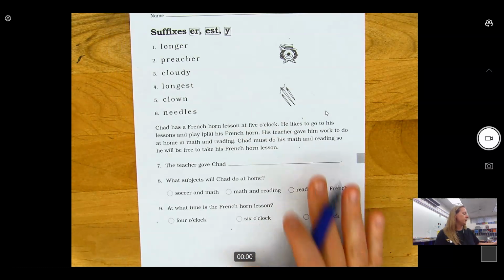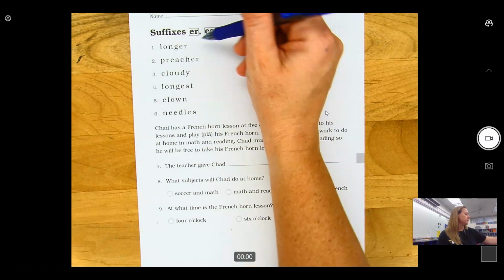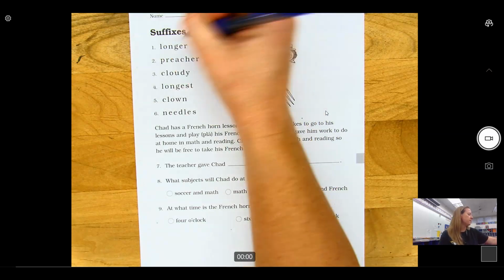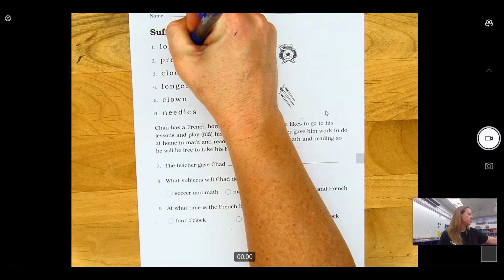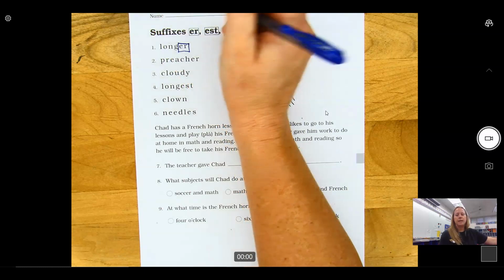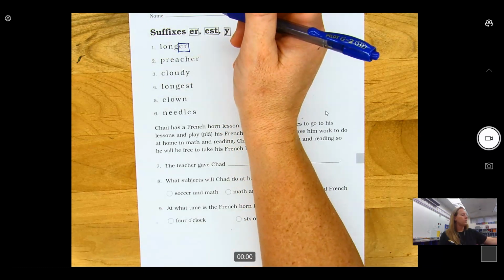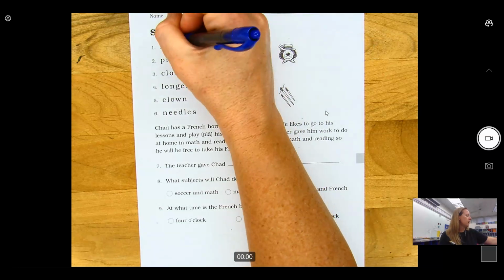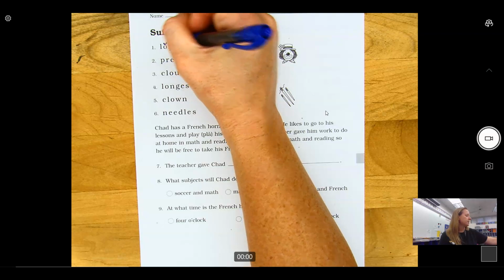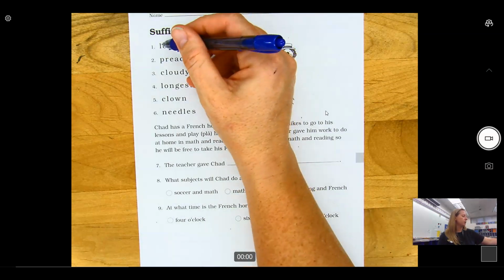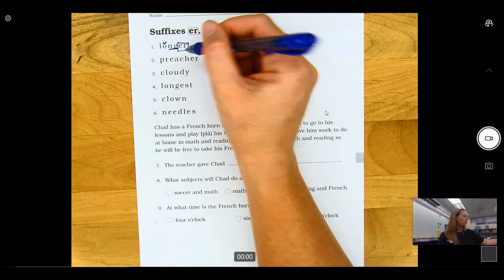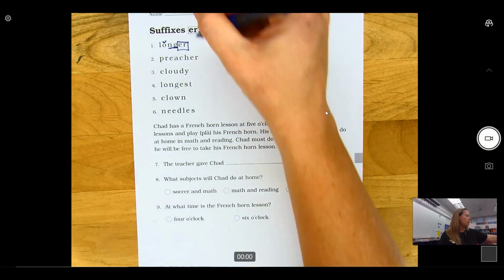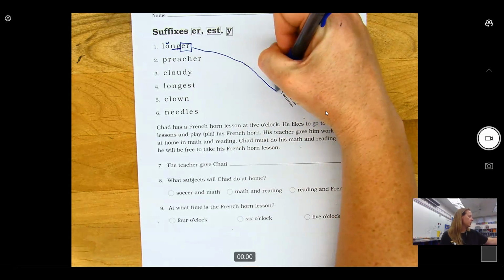Here is our worksheet. Our worksheet has our 3 suffixes. So what do we do when we see a suffix? We box it, and then what is left is the root word or base word. So I have NG digraph, and this vowel is followed by a consonant, so I code it with a breve, and this is longer, longer. This needle is longer than the other needles.